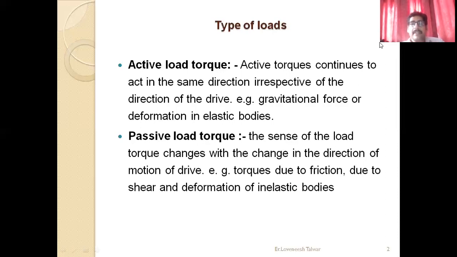So this is the main difference between active load torque and passive load torque. The gravitational force and deformation in elastic bodies are examples of active load torque, whereas torque due to friction and due to shear and deformation in elastic bodies are examples of passive load torque.